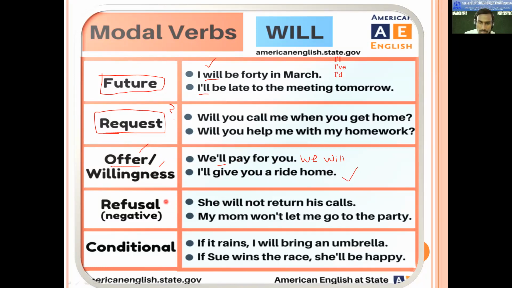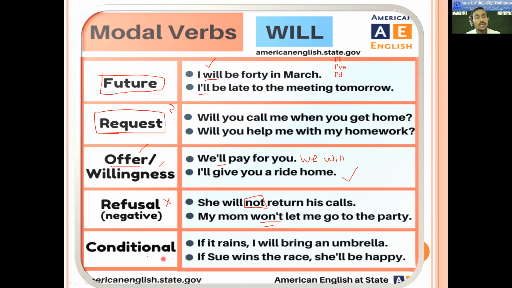Then refusal is not a separate use at all, because simply if you use not, that will indicate refusal. There is nothing deep, you are not going to make it separate. So, she will not return his calls. That means that is negative or refusal. My mom won't let me go to the party again. That is refusal. So that is not a big question, or a big use of will.